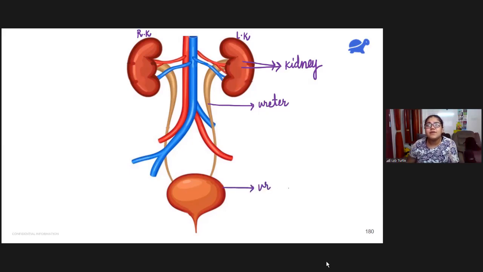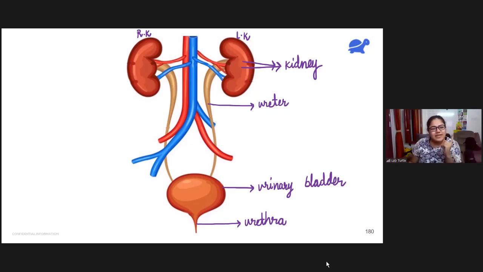What is its function? It helps in the storage of urine. Fine. And then we see a narrow tube here at the bottom of the urinary bladder. This is from where urine is excreted out of the body. So this is known as urethra. This small tube is known as urethra.